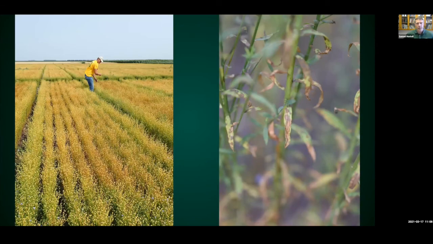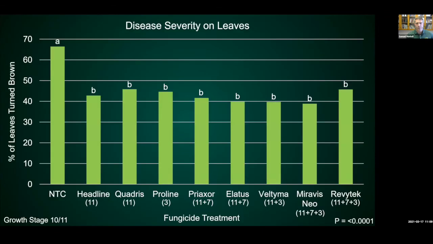Okay, so in the trials here, we'll plant them on the main campus, we'll do a bunch of visual ratings, we'll be looking at leaves and stems, and we'll be trying to capture yield data. This is Brian Hansen, a graduate student, former graduate student, now research specialist working with me, and this would be what he would be looking at. So as he's looking down in the canopy, he's going to be measuring visually the level of disease on the leaves and or the stems, depending on the time of the season.